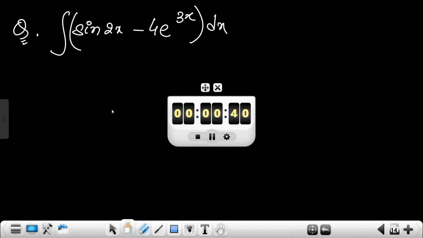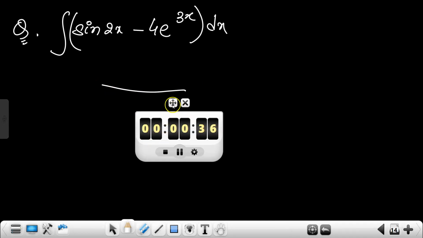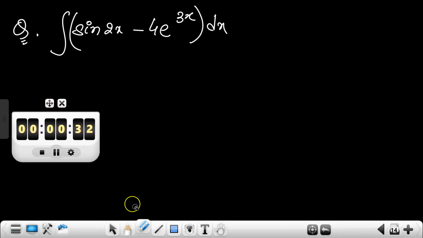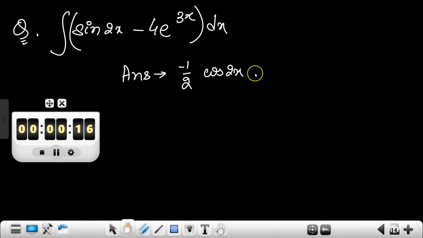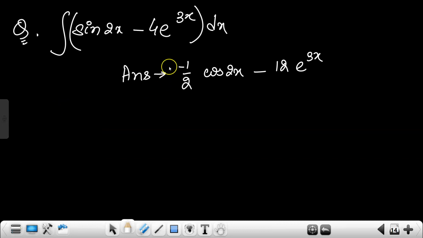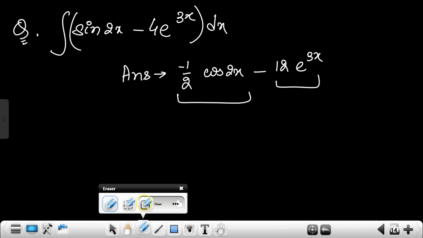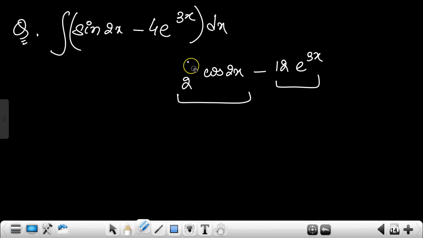Okay, very good. You are before time. Tell me the answer. Minus 1 by 2 cos 2x minus, this one you are telling. Huh? I think you made a little bit of a mistake. This one is correct, but in this part you made a little mistake. This part is not correct. Okay, no problem. You will learn it. Yes or no?